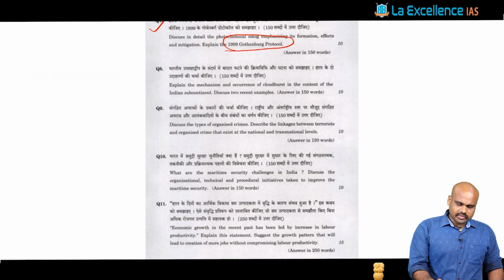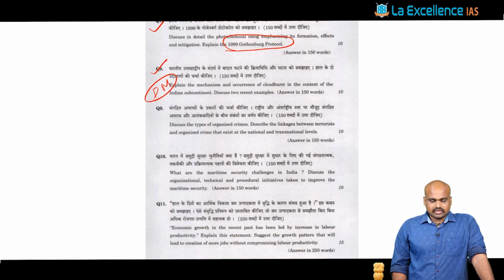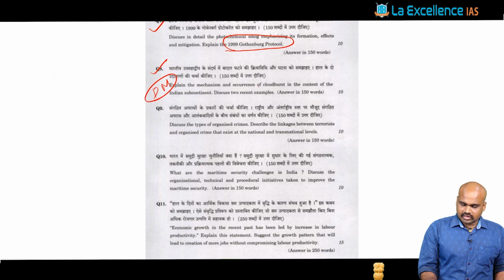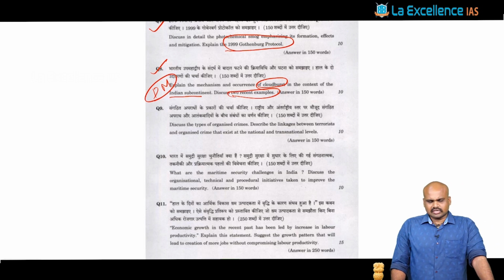Then the question number 8 has got to do with disaster management. Explain the mechanism and occurrences of the cloudburst in the context of the Indian subcontinent and discuss 2 recent examples. That Amarnath Yatra issue that happened, and in that context you would know that the fundamental geographical phenomenon of cloudburst was discussed elaborately. Now they have asked this cloudburst mechanism in the context of the disaster as a topic, right?